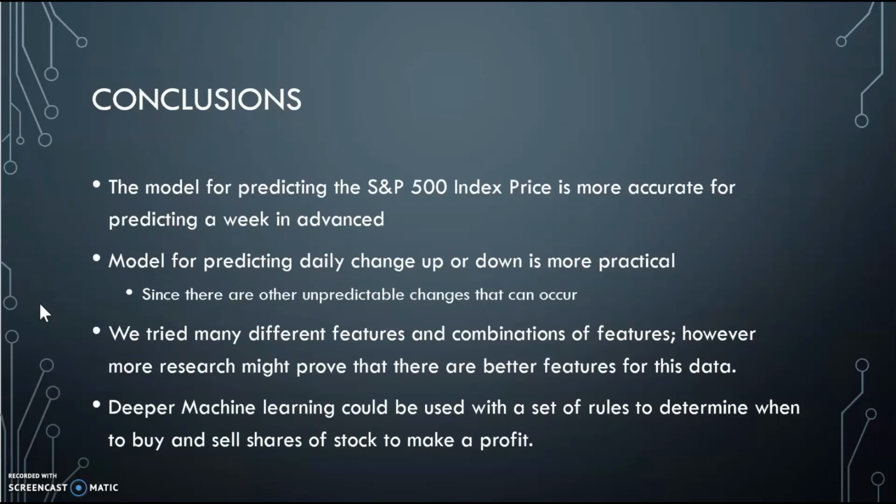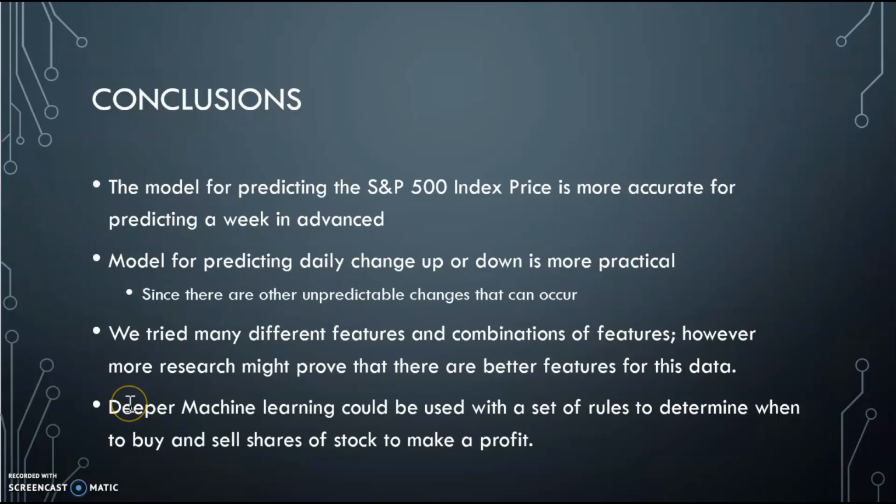We tried many different features and combinations of features. However, more research might provide better features for this data. We had even tried additional foreign stock indices, because many of these would close before the US S&P 500 index would open. But it did not prove as effective.